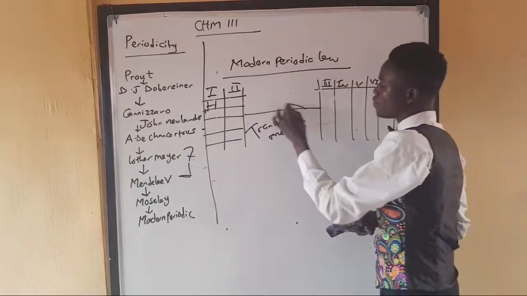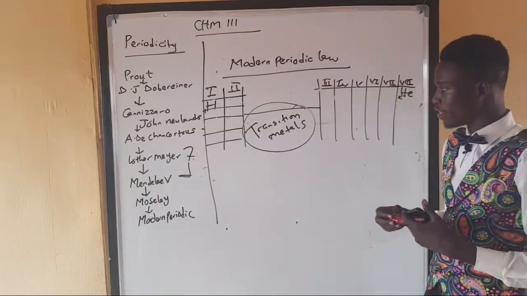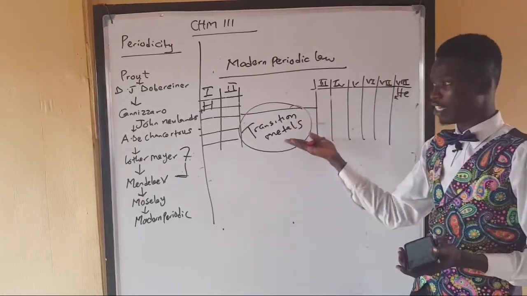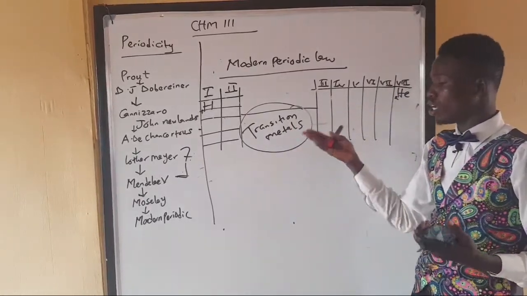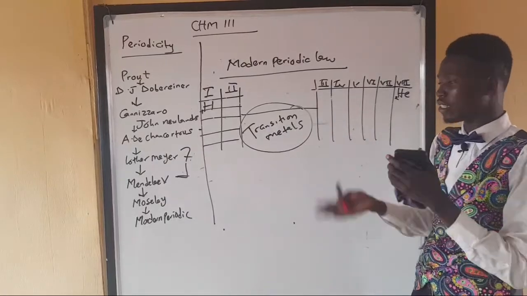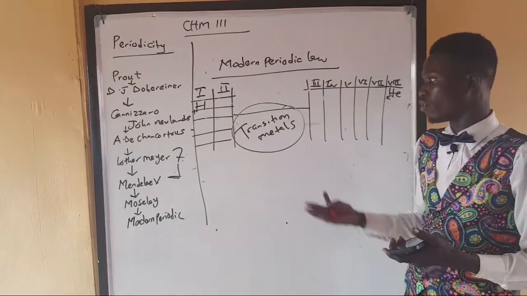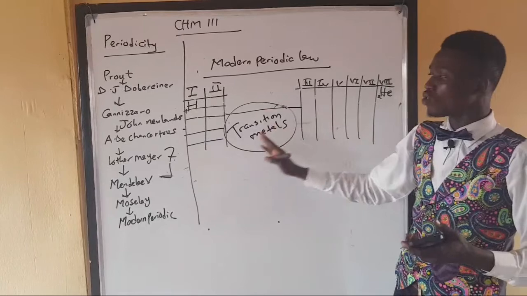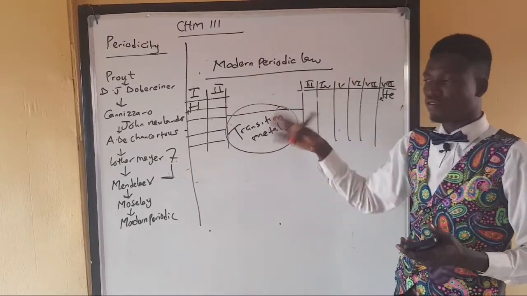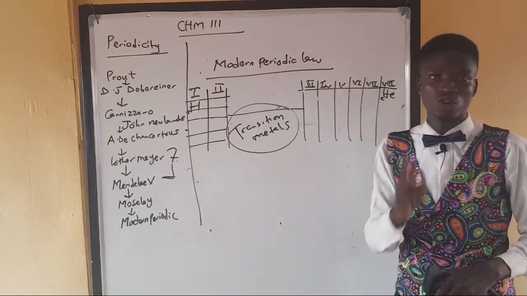But these elements at the middle here did not have a specific oxidation state like valency. Because they change, we have copper, which is part of the transition metals, gold, silver, and others. So they have variable oxidation states. The word transition means they change more often, so they are not fixed. All the elements that are put in a specific group, there's a reason for putting them, because these elements exist in a specific oxidation state.